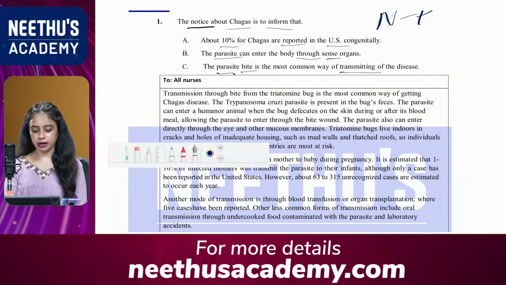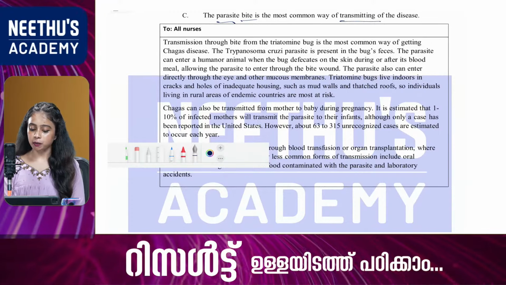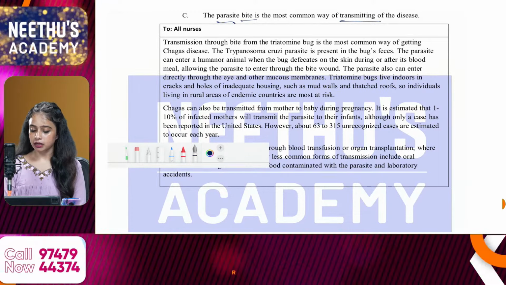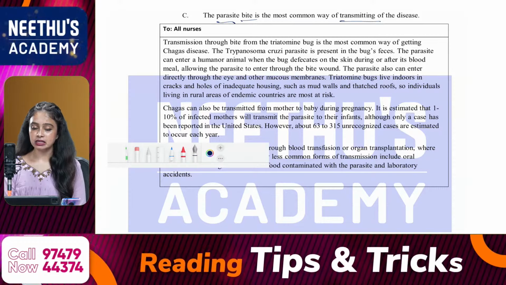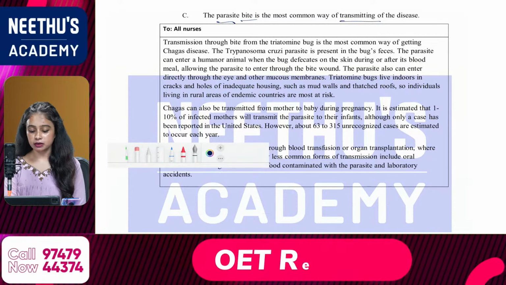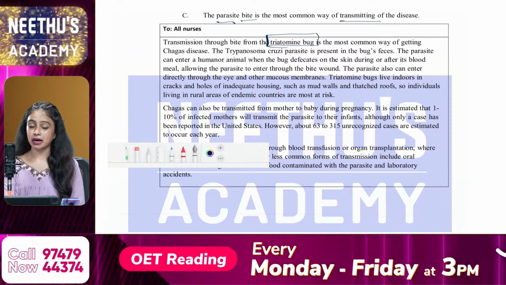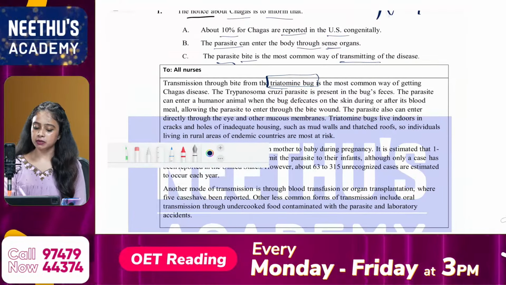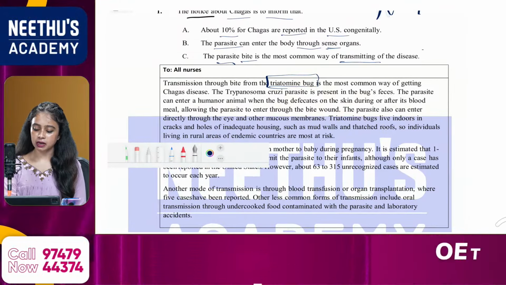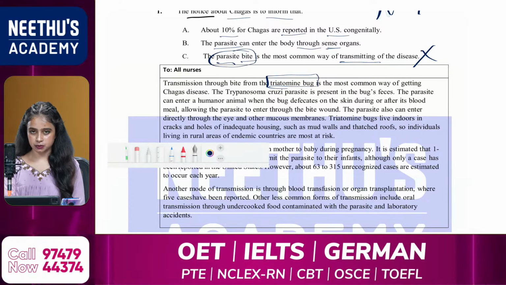And what about the paragraph? So this is the paragraph. Transmission through a bite from the triatomine bug is the most common way of getting Chagas disease. So the disease is transmitted through which bite? The triatomine bug's bite. It is not through the parasite bite, it is through triatomine bug bites. So we can eliminate which option? Option C can be eliminated because it is not through parasite bite, it is through bug bite.